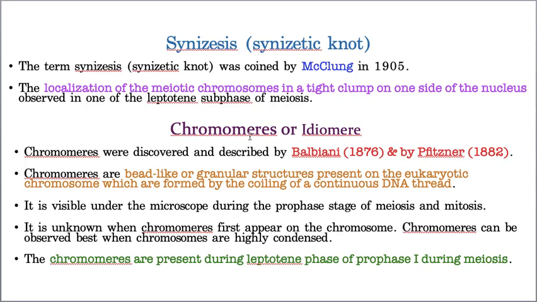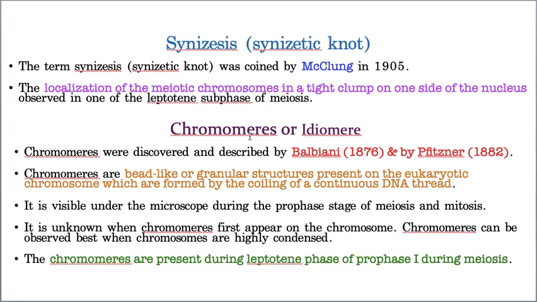Again, a very short recap. In eukaryotes, the DNA starts coiling, and due to the continuous coiling of DNA threads, it gives the appearance of a bead string like structure. That bead string like structure, formed by the continuous coiling of the DNA thread in the eukaryotic nucleus, is called a chromomere.